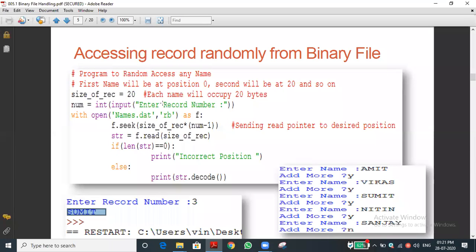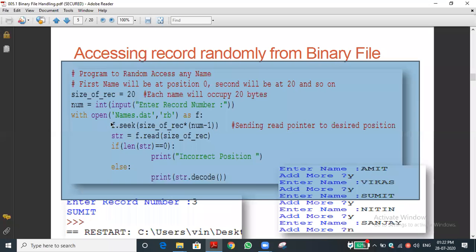Yes, please. Sir, can you explain this function alone again? Which function? F dot seek. I didn't understand. Yes, f dot seek. I will explain this line alone to you. Listen, students, rest of the students also. Okay, f dot seek, 1 minute.